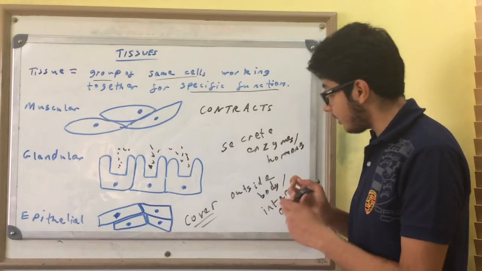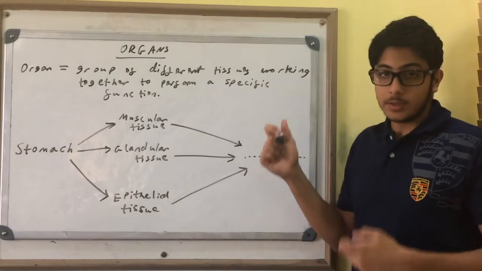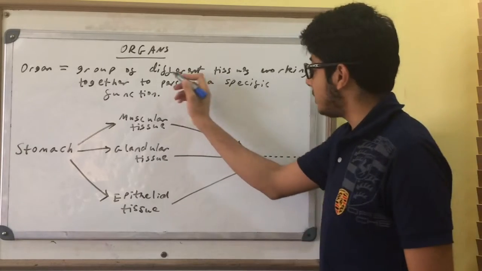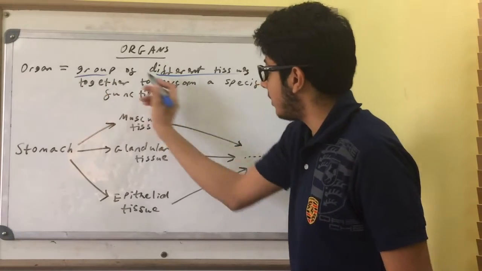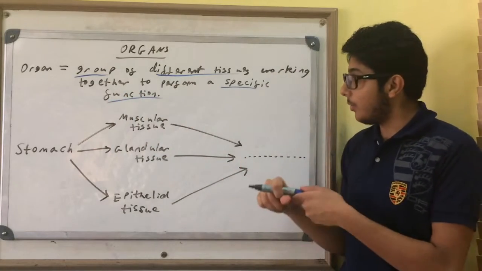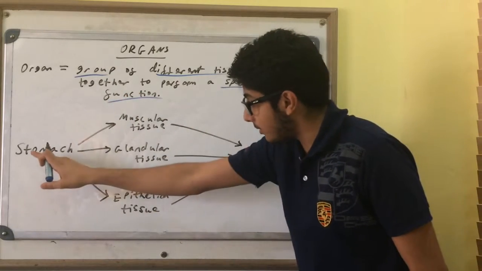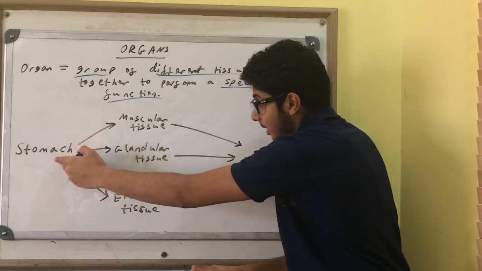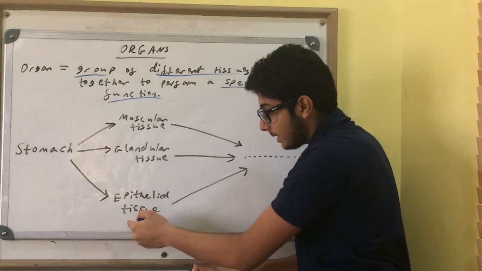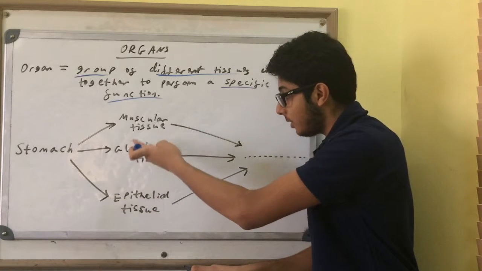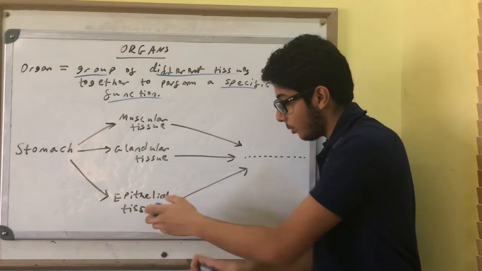And now we're going to move on to organs. Okay, so organs. What's an organ? An organ is a group of different tissues working together to perform a specific function, to do a specific job. Here I'm going to use the example of the stomach. The stomach is an organ. And this organ is made up of different tissues working together, which I just went over just before. The muscular tissue, the glandular tissue, and the epithelial tissue.